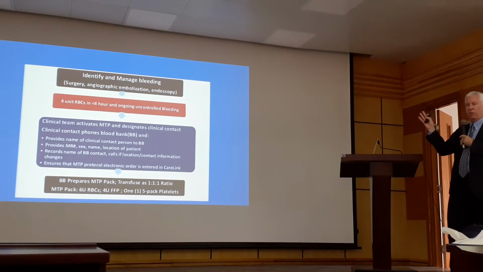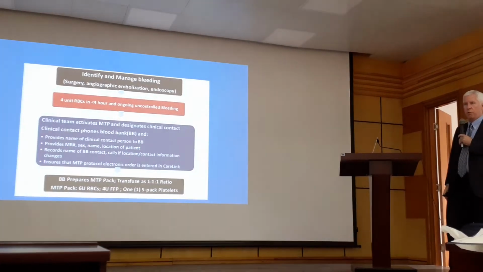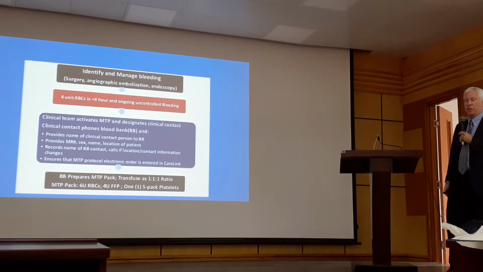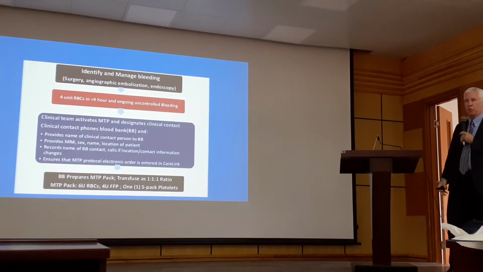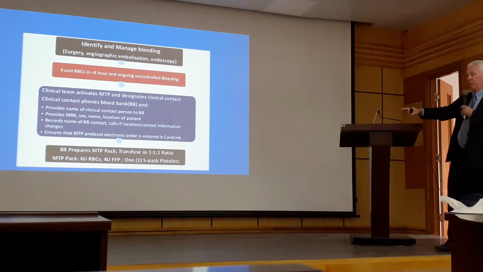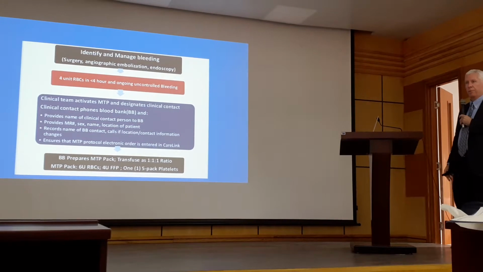The idea is you want to address the primary cause of bleeding initially, first and foremost, and then begin to assess how much blood products you may need and whether they would qualify for a massive transfusion protocol. And then initiating it, and then beginning to provide blood products. This is the sequence to think of here.